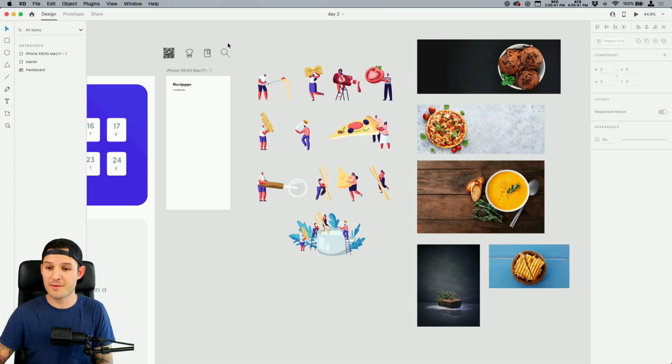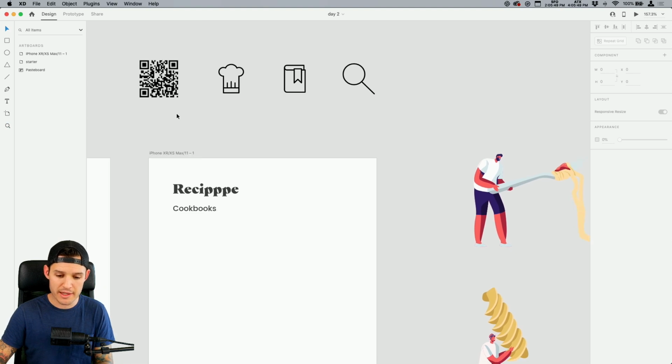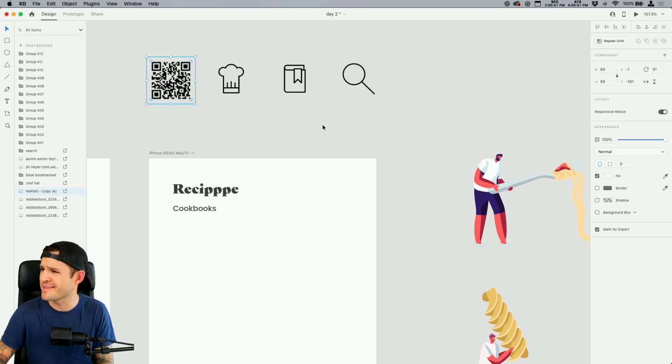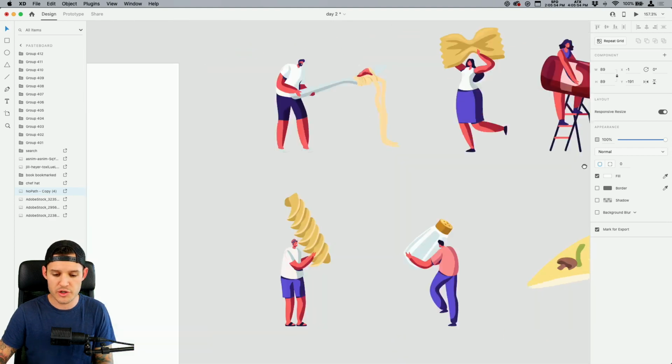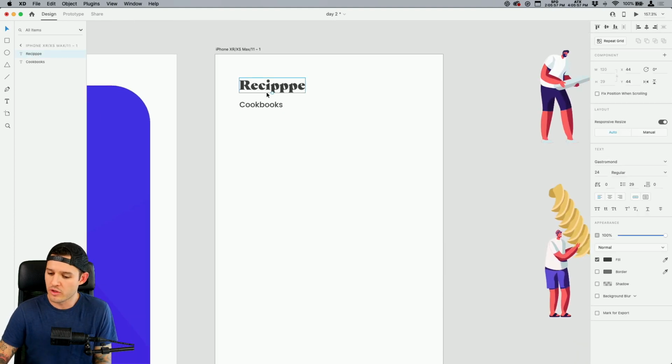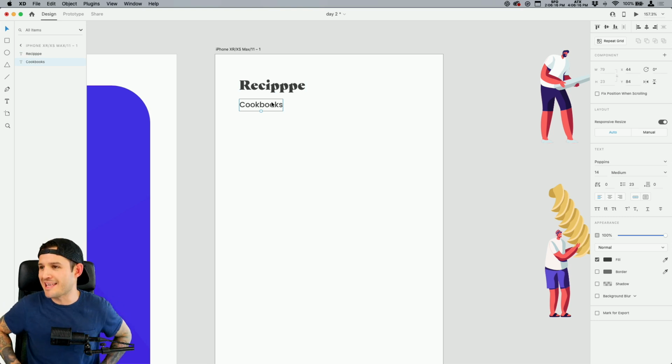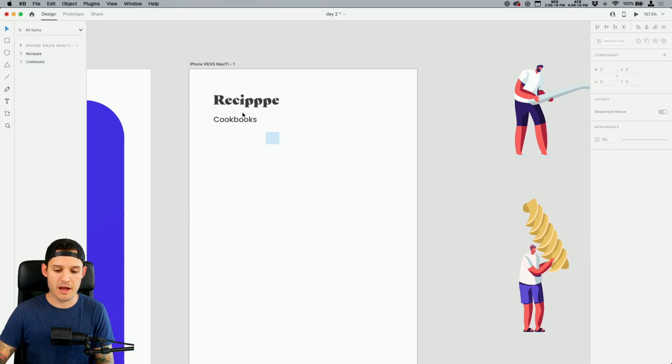So some people say Top Chef. That works for today, actually, because we're doing some chefy type stuff. Okay, I'm gonna zoom in. I've picked out some icons. I got a random QR code. If you scan that, I have no idea what it goes to. Some cool illustrations, some imagery, and some typography. I found this really cool typography off the last stream, actually, while I was watching Emily and the crew. They recommended Gastromond, and I really like it. So I did a quick search and found Gastromond literally 10 minutes ago on Adobe Fonts. And then also Poppins as maybe just the sans serif body copy. So I have some of those.